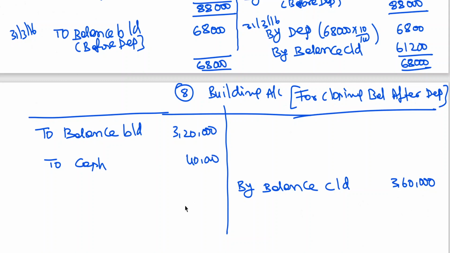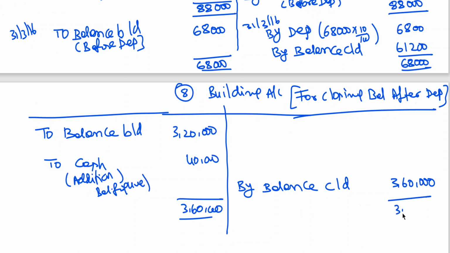Additions made to building. Addition means a new building purchased, extended or constructed, or something like that. Addition is the balancing figure.